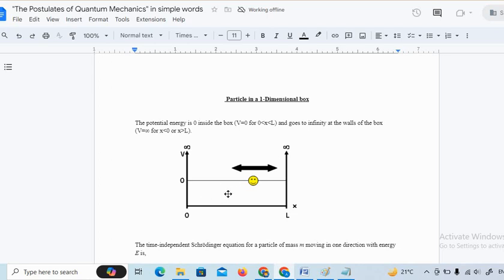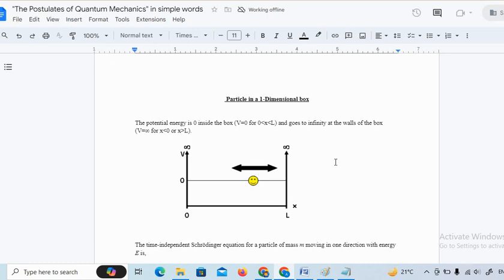Within that length 0 to L, the particle is confined with potential value 0. So within this range, the particle is acting like a free particle. You may think about the particle starting from this point and moving up to a length L. It may keep on oscillating like this.